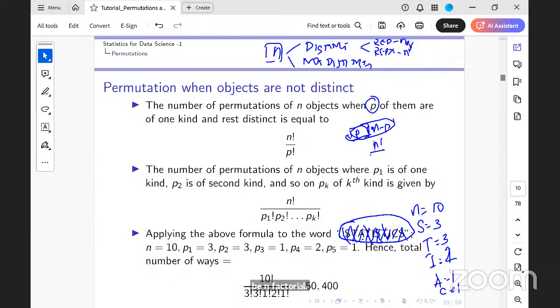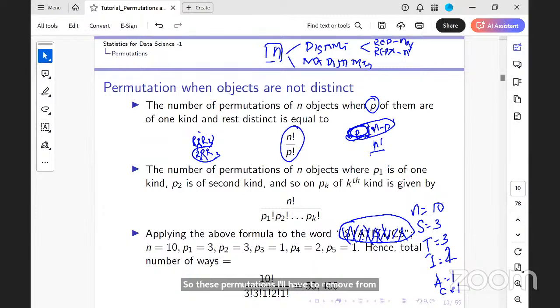But these p among themselves I can arrange in p factorial ways, and that is going to be the same. If I have a red ball, red ball, red ball, then red 1, red 2, red 3 is the same as red 2, red 1, red 3. So these permutations I have to remove from my counting. Hence, I have n factorial by p factorial.